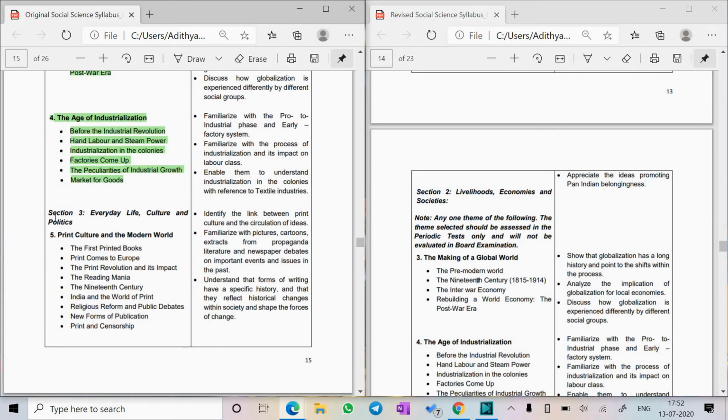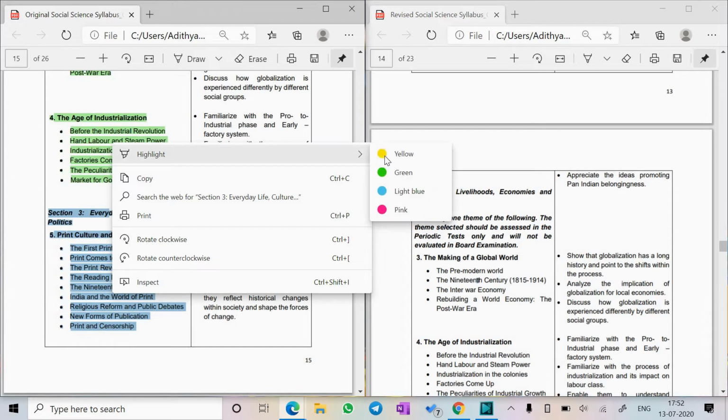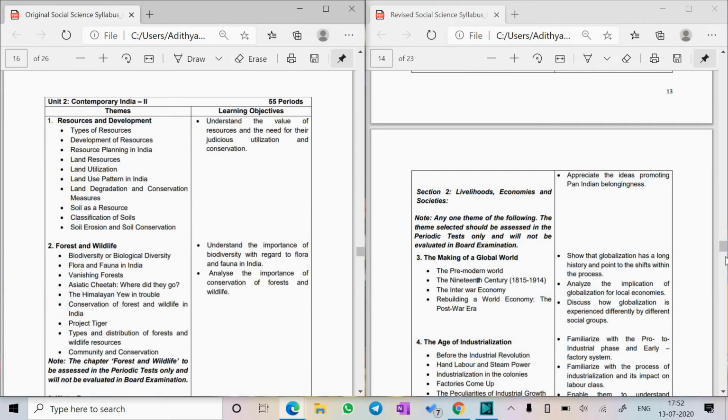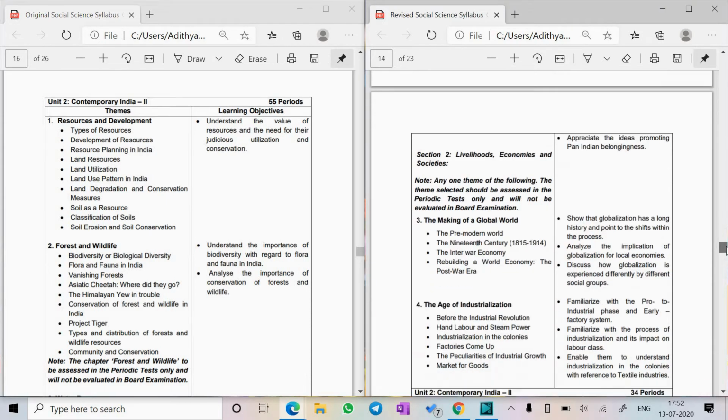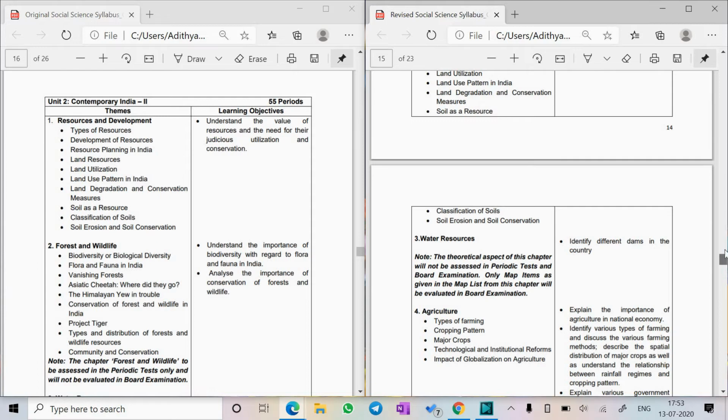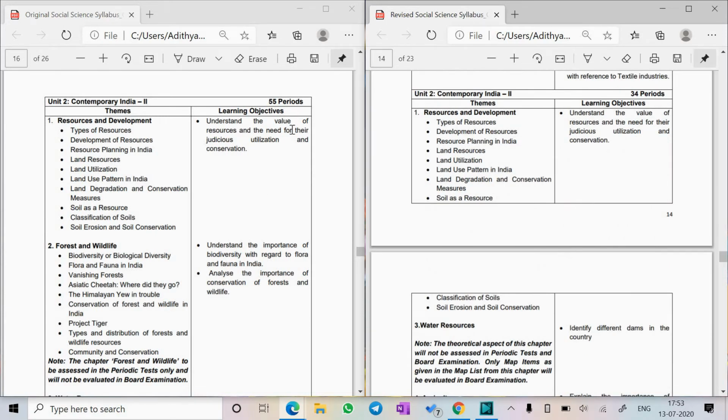Now moving on, the fifth chapter has been completely deleted, print culture and the modern world. It will not come for your board exam or periodic test. So that is for history, only 2 lessons for your board and one of the lesson that is out of the third and the fourth lesson, one of them will come for your periodic test alone.